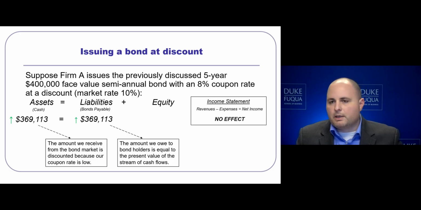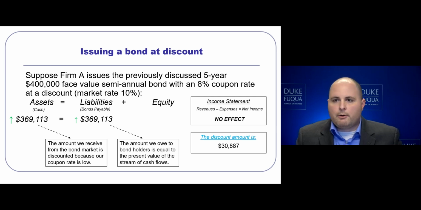Again, no income statement impact. However, we should separately keep track of this discount. The discount is the amount of difference between what we issued the bond at face value, $400,000, and what we actually got from the market, $369,113.